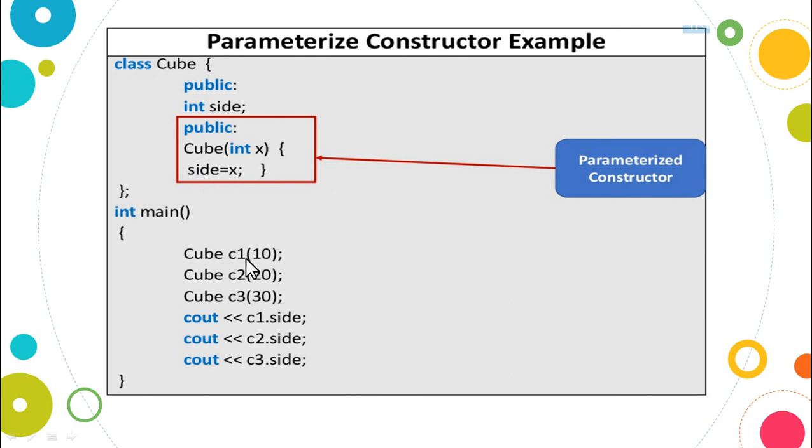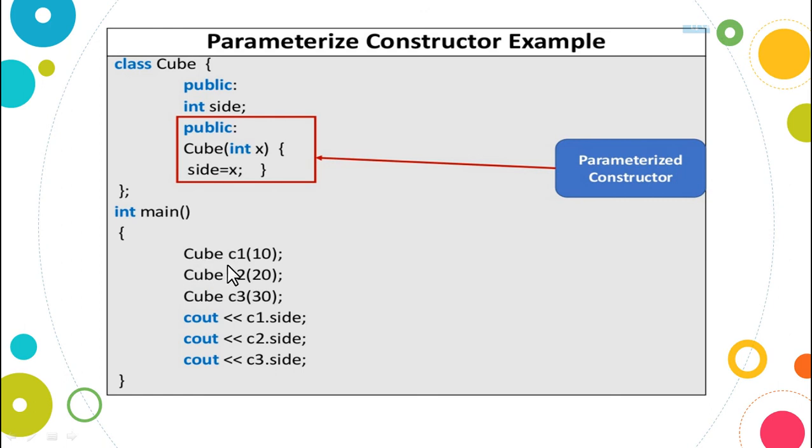So C1 has the value for side as 10, C2 has 20, C3 has 30. When I display using cout, 10 will be displayed, 20 will be displayed and 30 will be displayed.